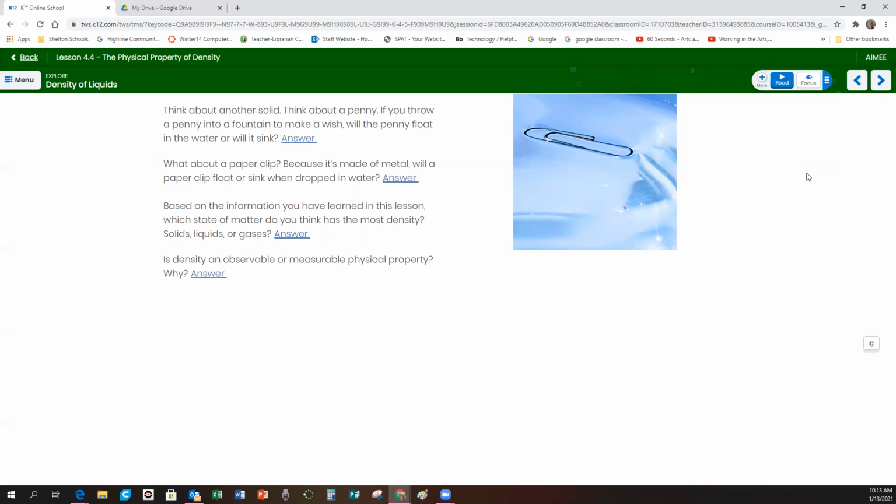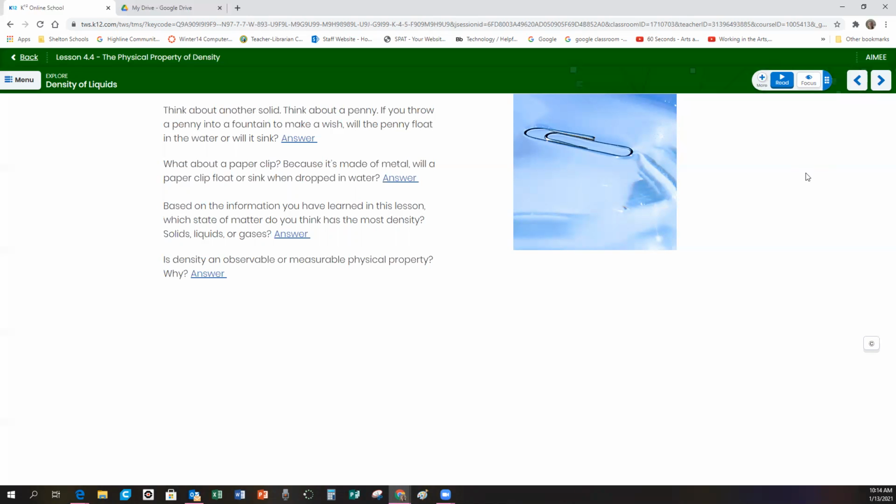So what about a paper clip? Because it's made of metal, will a paper clip float or sink when you drop it in water? Well, we know if you drop it, usually the paper clip sinks. But remember earlier this year, we made a paper clip float because we put it on a piece of paper towel. We put the paper towel, something that floated in the water, in first, and then we put the paper clip in. And the surface tension of the water was able to float the paper clip.